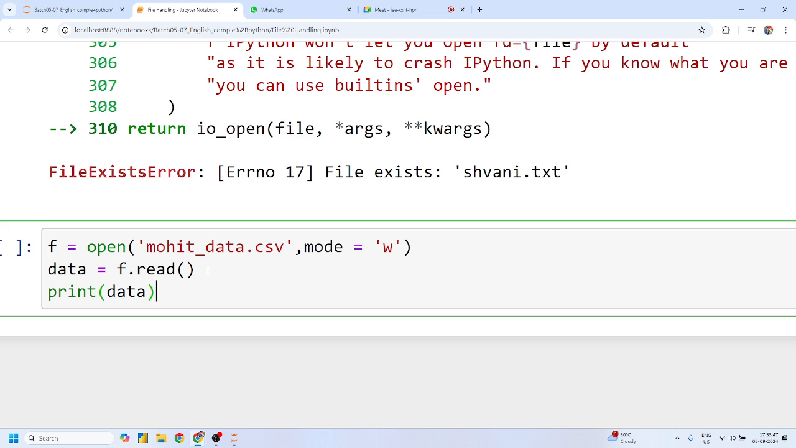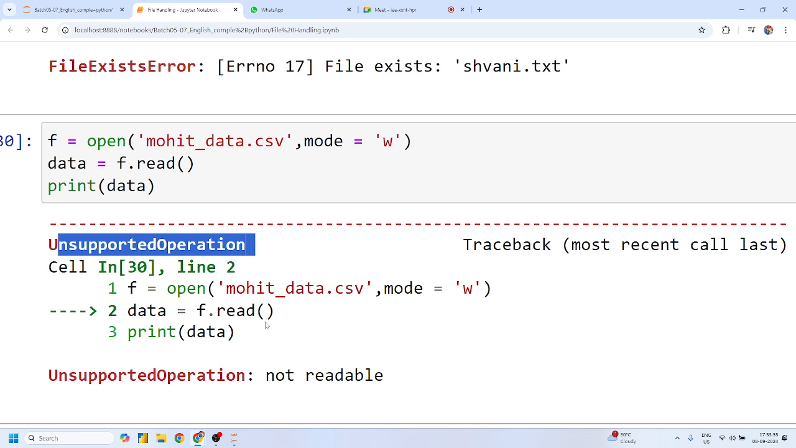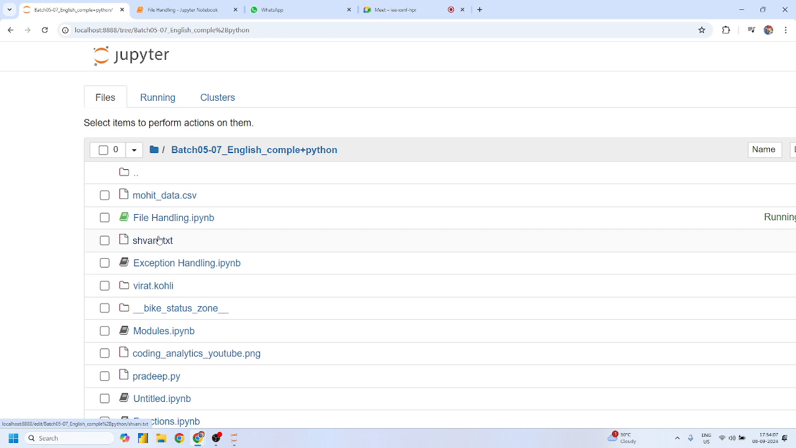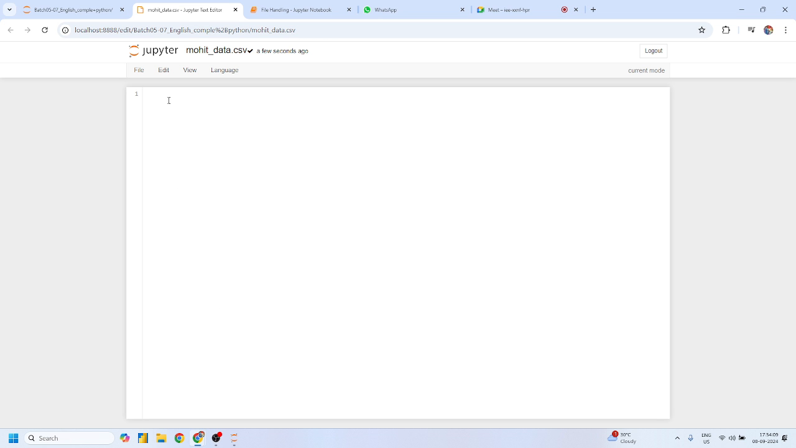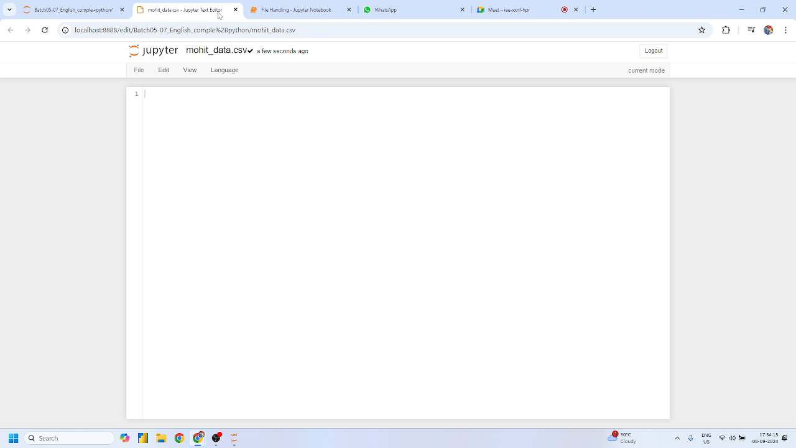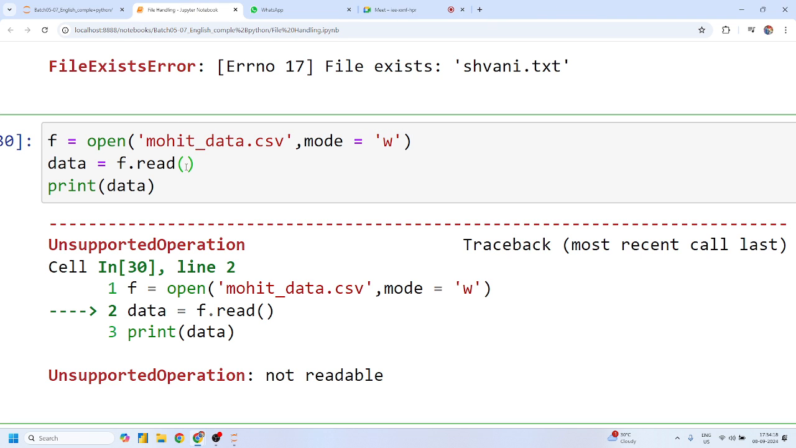So just simply print data, and it says unsupported operation. What is that error? Not readable. Here you will find that the error line number is 2, not 1. And if you open this notebook, you will find all your data has been erased, because your first line of code ran successfully. So the point is, you cannot read the data if the file is opened in write mode, and vice versa.